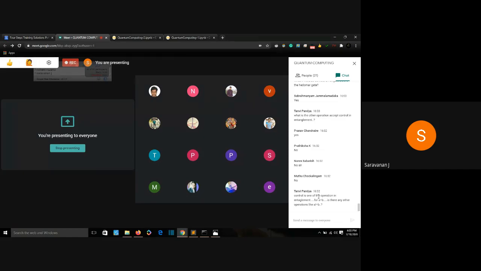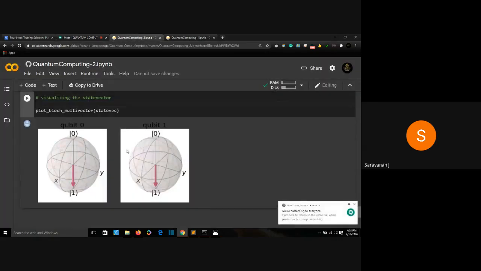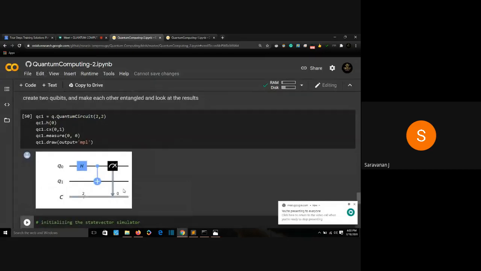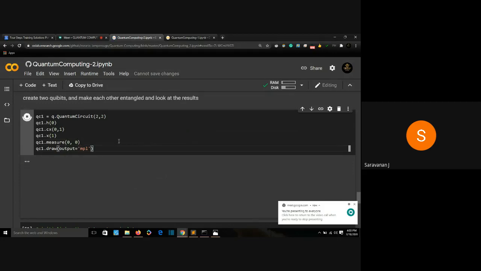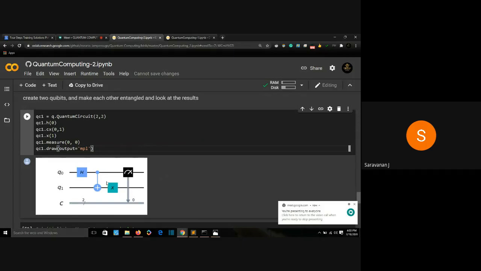You can create a control NOT gate and say to apply a next gate after it. Yes, you can say that too. So after the control NOT gate, you can apply an X gate. What I'll do is qc.x(1) on the first qubit. So after my control NOT gate, I'm applying a NOT gate. So if this is 0, this will become 1. If this is 1, it will become 0.